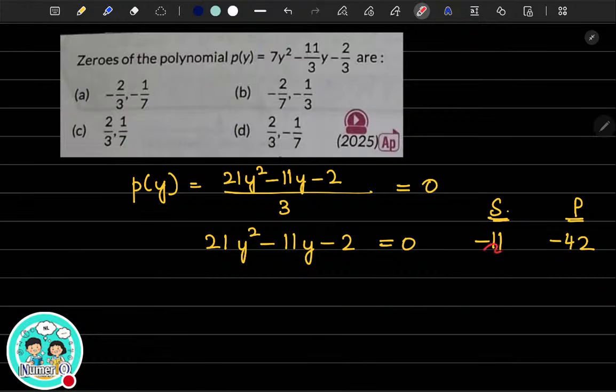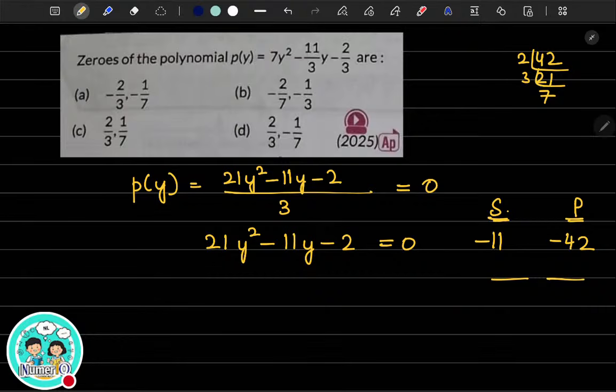Do the factorization using middle term splitting. So what are the two numbers? How do you find the two numbers whose product should be minus 42 and sum will be minus 11? Do the prime factorization of 42. So 2, 2, 21, 3, 7, right?